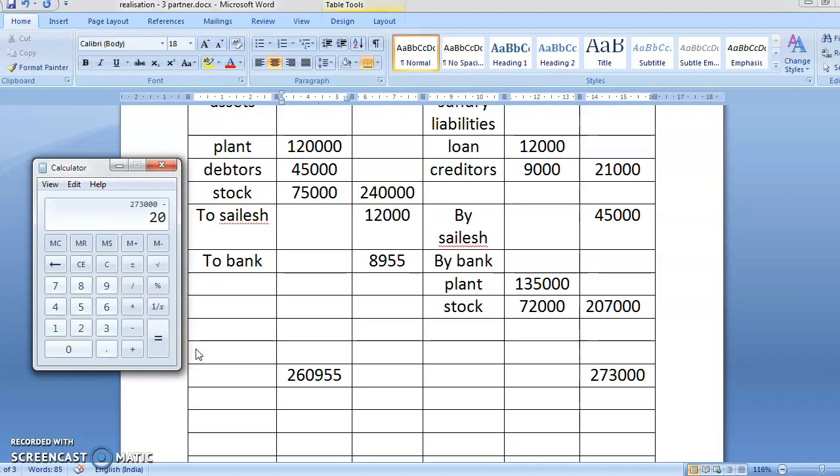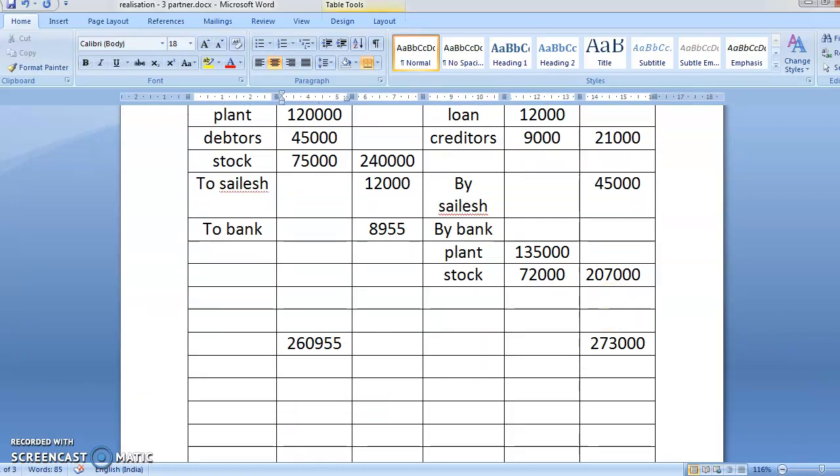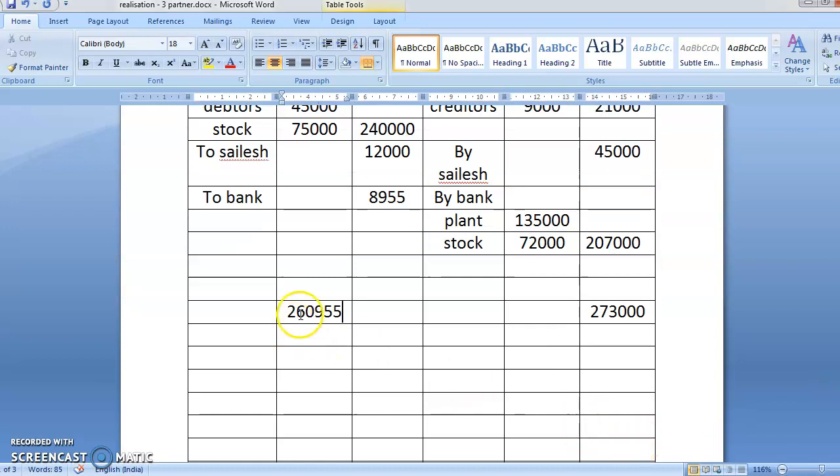2,73,000 minus 2,60,955. So the difference is happening. Yes, the difference is coming to 12,045 rupees. So you are going to write here 12,045, and the gross total is 2,73,000 and here also 2,73,000, and this you are supposed to rub off. So I'm rubbing it.